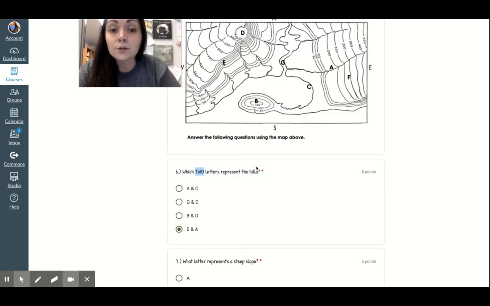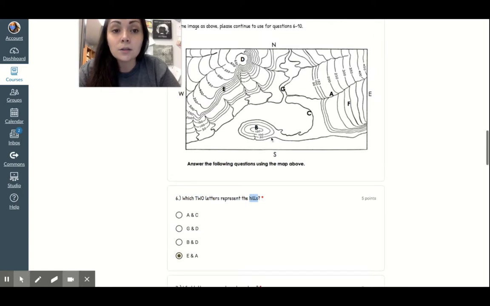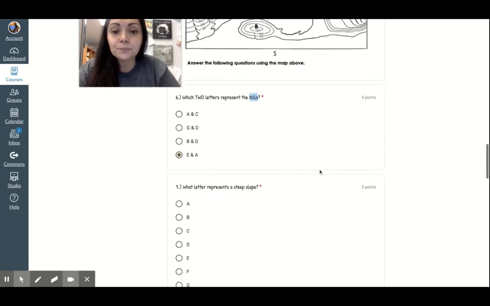Which 2 letters represent the hills? So A and C, G and D, B and D, or E and A?